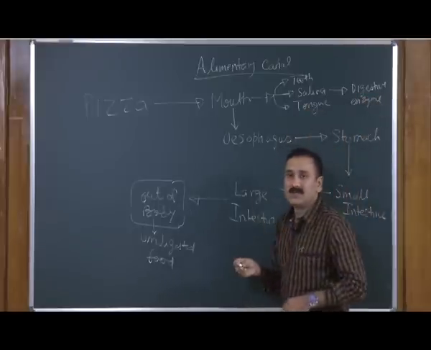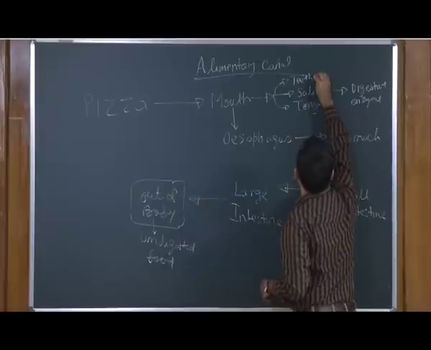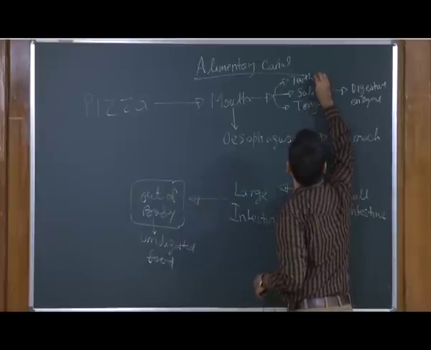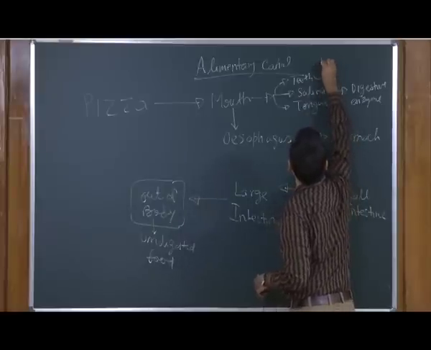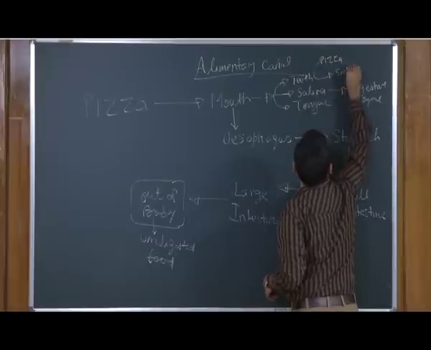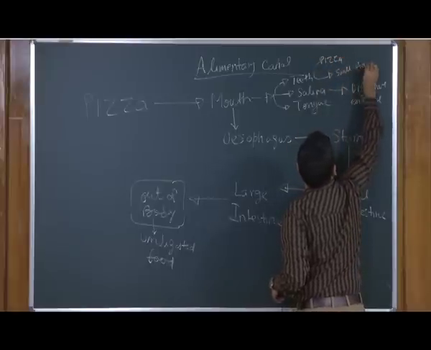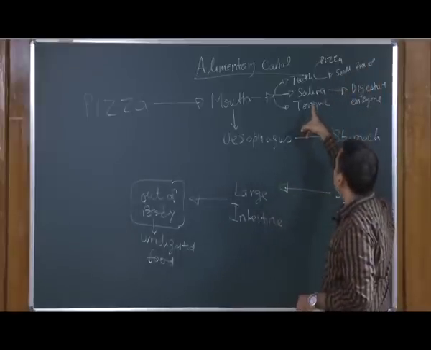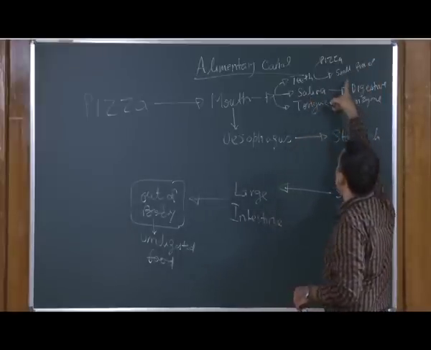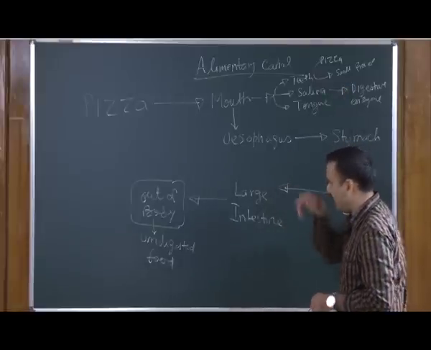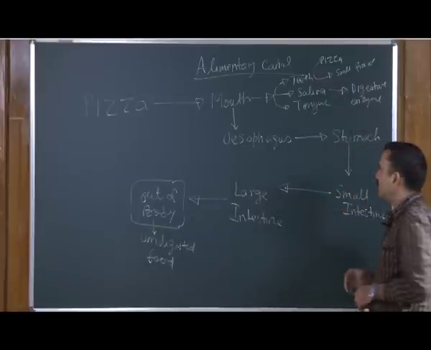Teeth are doing the mechanical process, so they are breaking the pizza into small pieces, and once these small pieces are available, the digestive enzymes present in the saliva act on these small particles and start the digestion process.